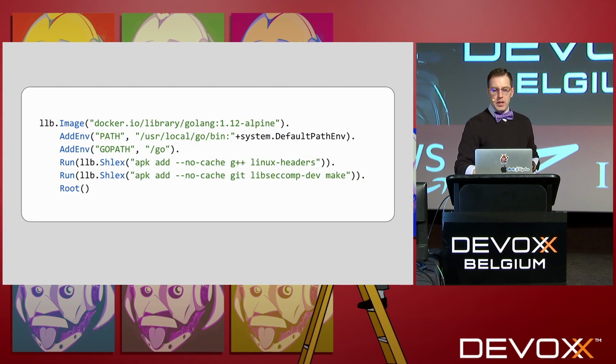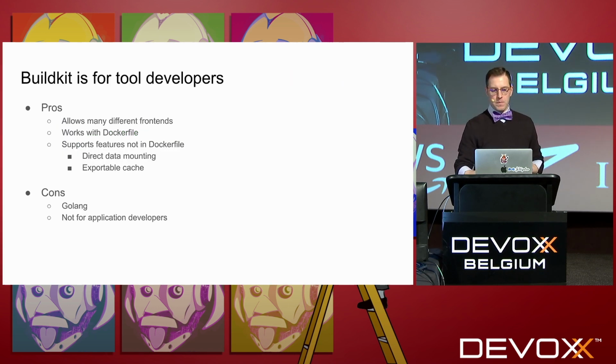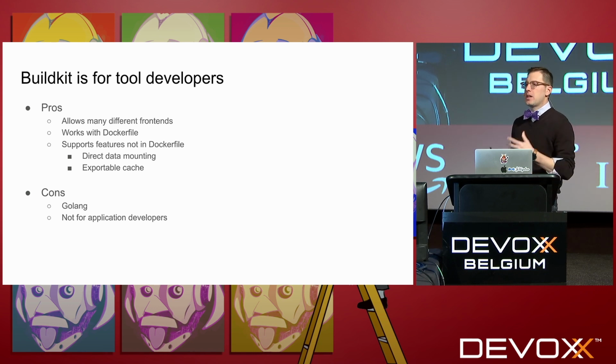The library is written in Go, as much of the Docker ecosystem is, so you have to use Go in order to use BuildKit. But if we look at the API for it, you'll see that it maps fairly closely to the Dockerfile directives. We can run commands, we can add environment variables. But because we're working in a higher level language, we have a little bit more power to do some more advanced operations. But at the end of the day, BuildKit is not a tool for application developers, it's a tool for tool developers. So maybe you have some custom build processes in your organization that you want to make your own tool for. As long as you're comfortable writing Go code, this might be the tool for you.